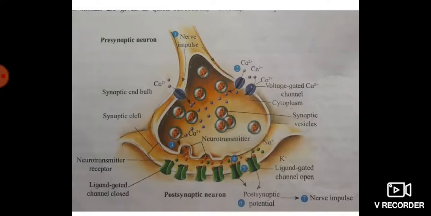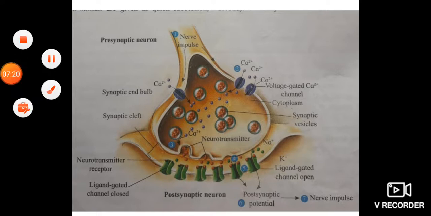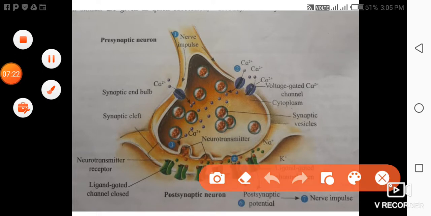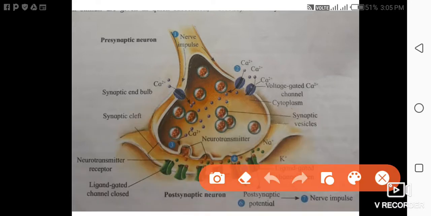Yet another diagram. Here you can see the calcium ions, opening for the calcium ions. Here calcium ion channels are there. They enter as soon as the impulse reaches the presynaptic terminal. Then the vesicles will dock on the presynaptic membrane.